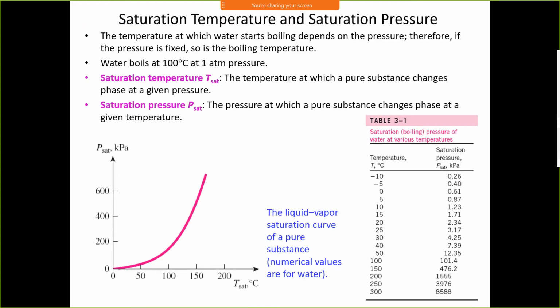It means we can say as the saturation temperature increases, saturation pressure also increases. Both are directly proportional. Saturation pressure and saturation temperature are directly proportional. If we want to boil water at high temperature, we need to increase the pressure of water.